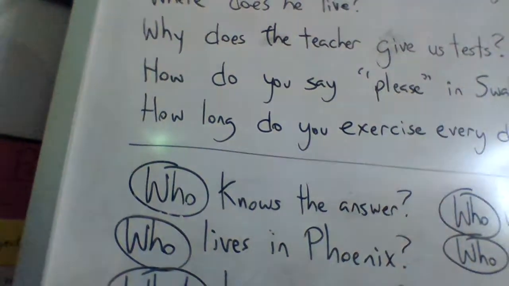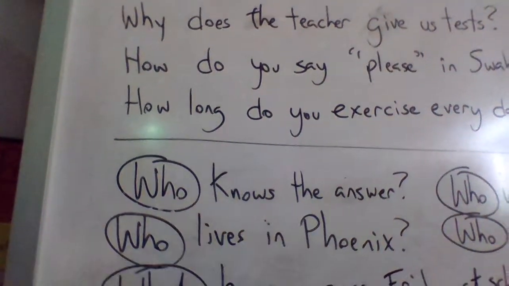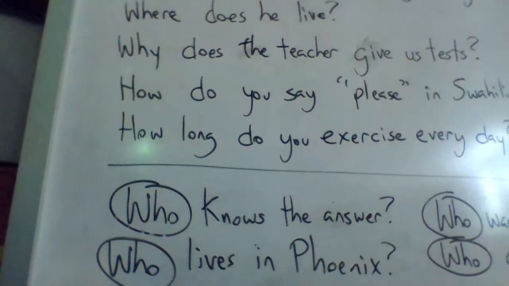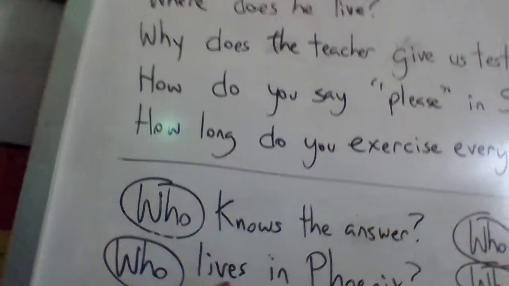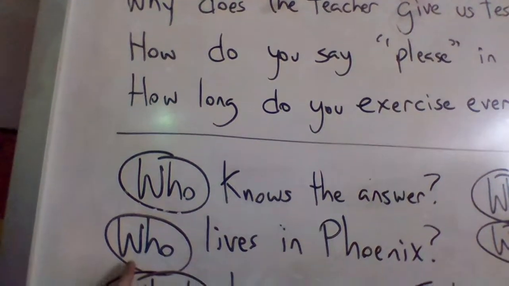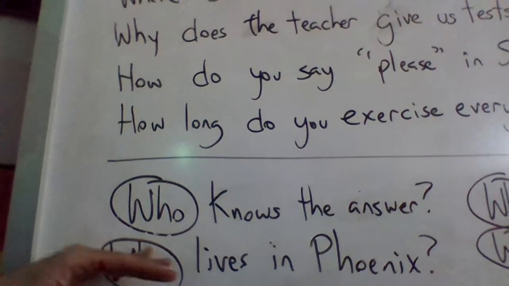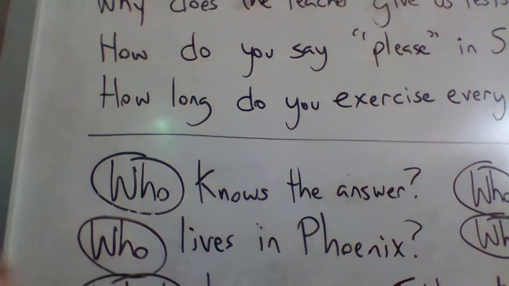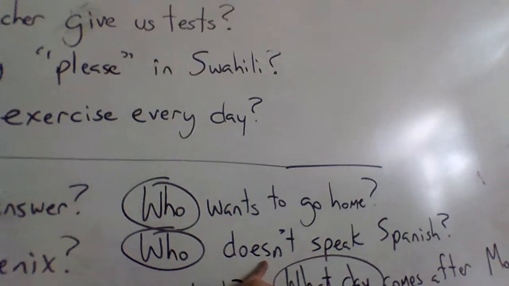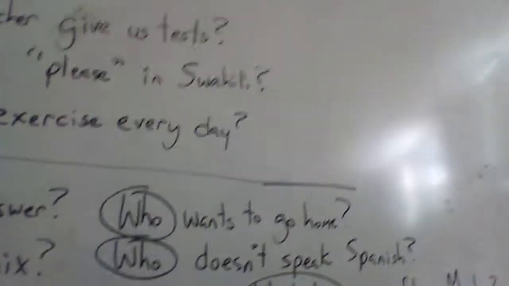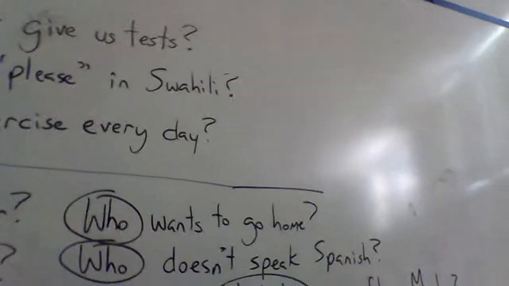Okay, look at the next one. Who lives in Phoenix? Kevin lives in Phoenix. Alexandra lives in Phoenix. So I'm still using the third person singular, even though it could be many people. Who lives in Phoenix? And so the answer can replace the word who. I can also use this with a negative. Who doesn't speak Spanish? In this room, who doesn't speak Spanish? Well, Sapar doesn't speak Spanish, and Mohammed doesn't speak Spanish.